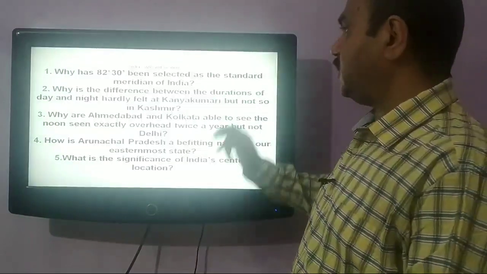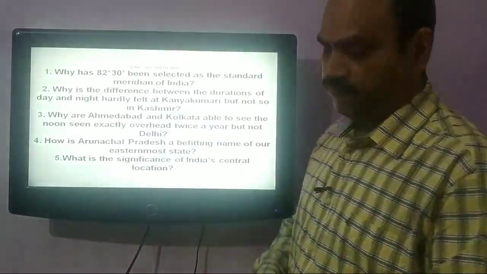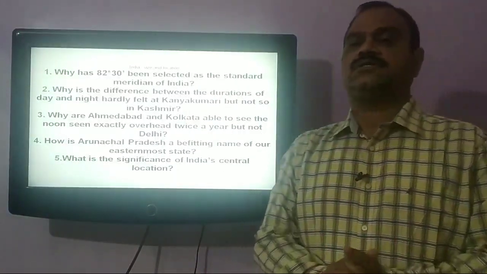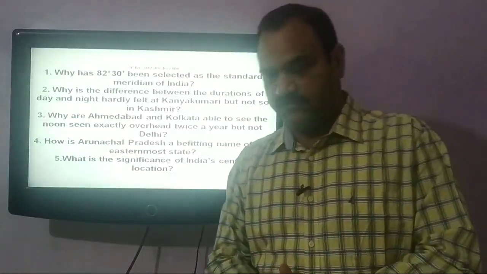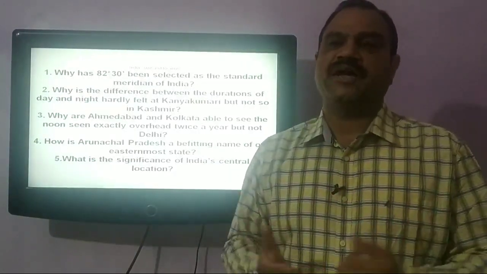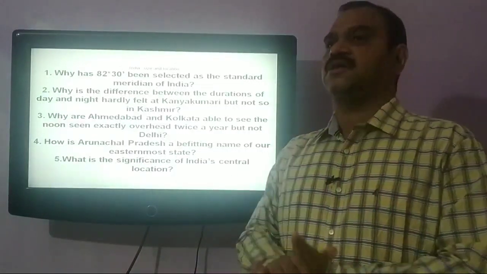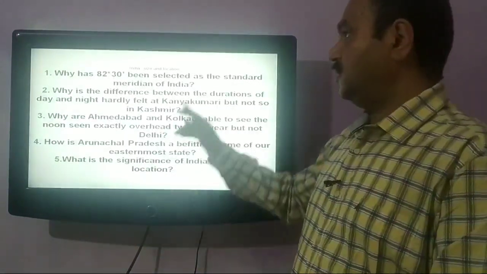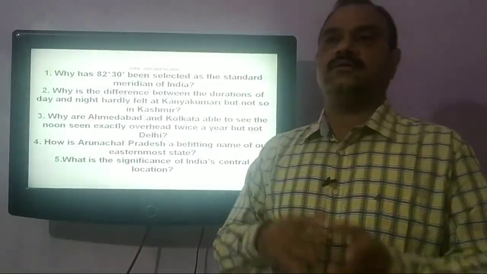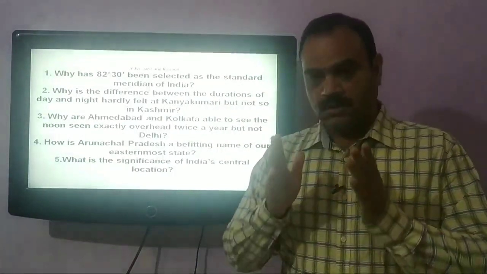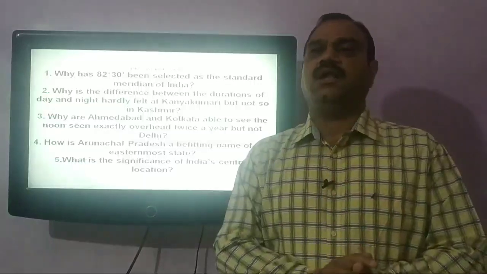Our next question is, why has 82°30' been selected as the standard meridian of India? First, we have to understand what is standard meridian of India. It is the time zone of India from where the Indian standard time is determined. From this standard meridian that passes through Mirzapur near Allahabad.